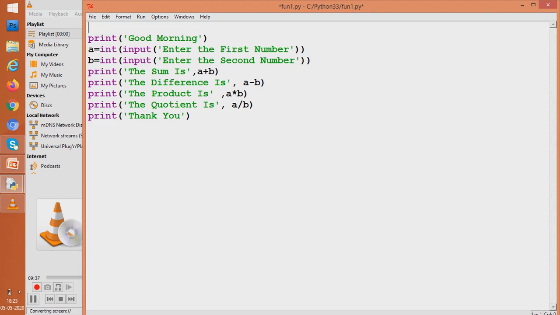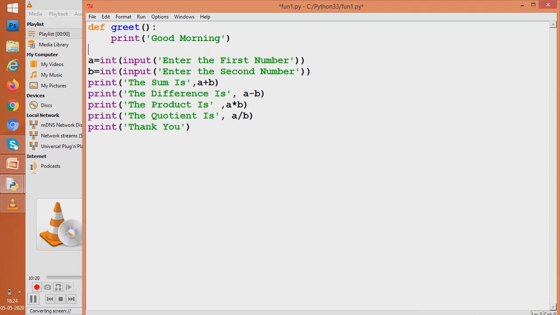Now we'll see how we give names to units. What we'll do is, we'll write a name to a given unit. Suppose I write greet. Now greet is a name given to this statement, print good morning, and we say greet is a function. Who has created this function? We have created. This function was not in Python earlier. We have just now created this function, and it has only one line today, and the line is print good morning.